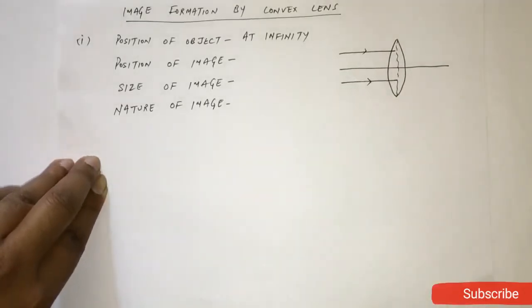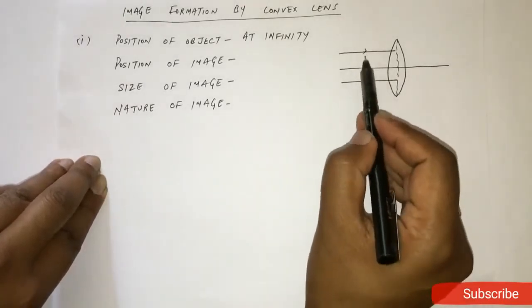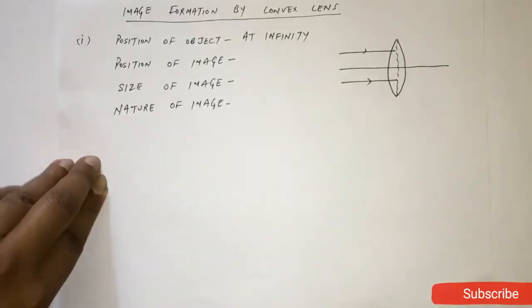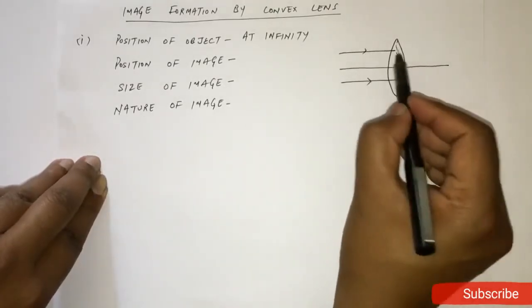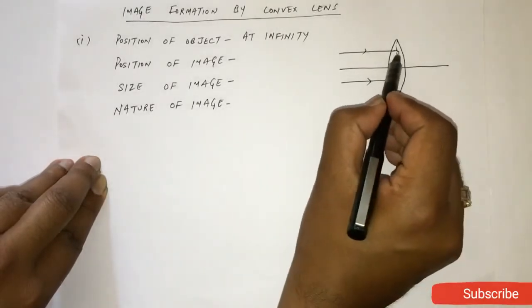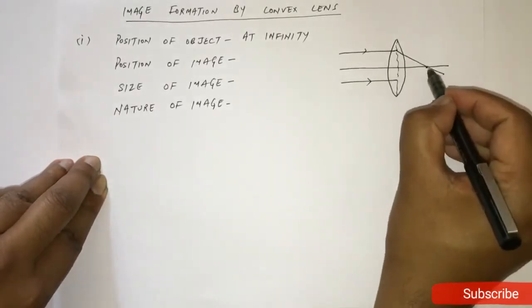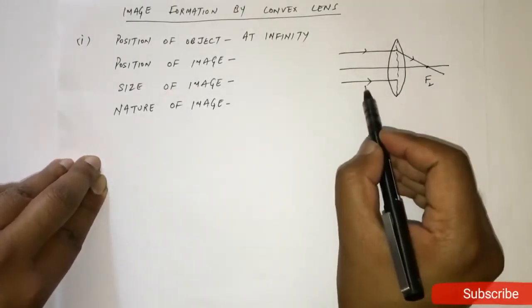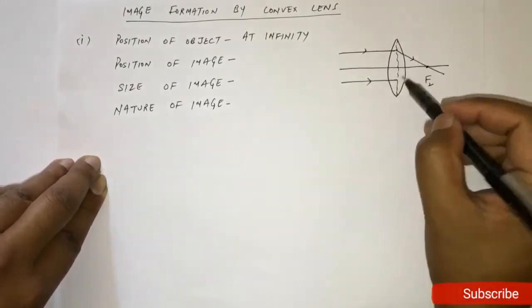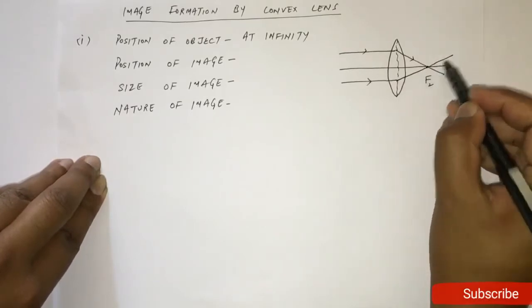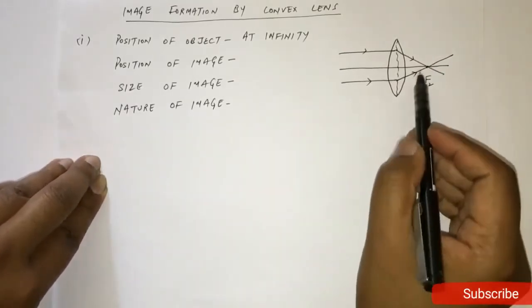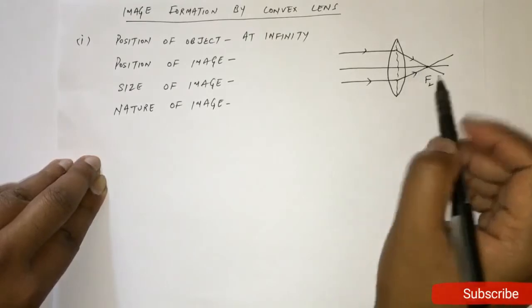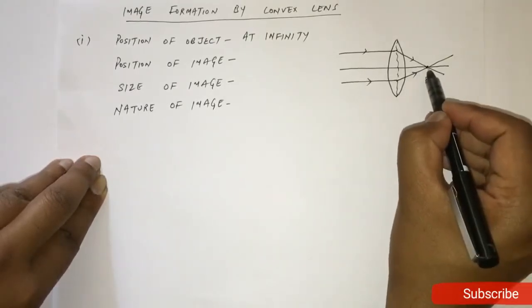Fine. If the light rays are coming parallel to each other, look, these light rays are coming parallel to the principal axis. So rule 1 says if the light ray is traveling parallel to principal axis, after refraction it will pass through focus. So this light ray will pass through focus. Similarly, this light ray is also traveling parallel to the principal axis, so it will pass through focus again. So we have two refracted rays now which are passing through this point focus.